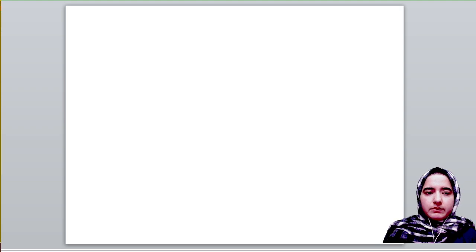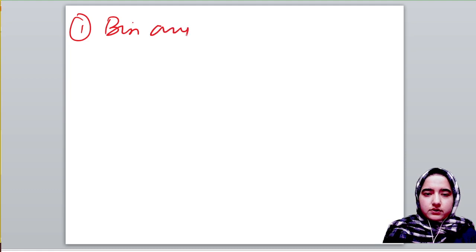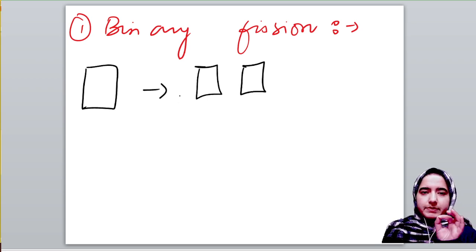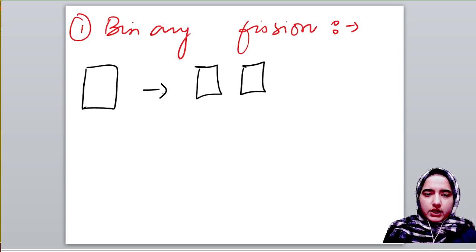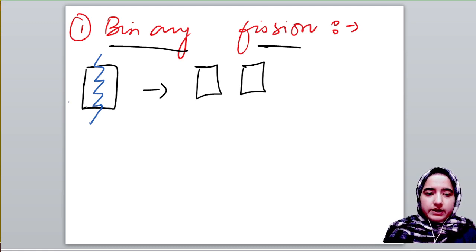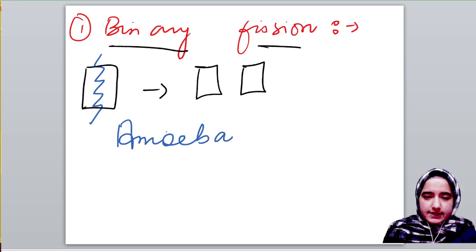As you may have heard, asexual reproduction is of various types. The first one is binary fission. Binary fission simply means when a parent or a cell divides into two. It gives rise to offspring in this manner, by cell division. This is known as binary fission because the division is exact, giving two equal halves of offspring. An example of binary fission is amoeba.